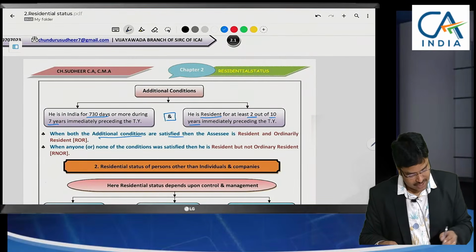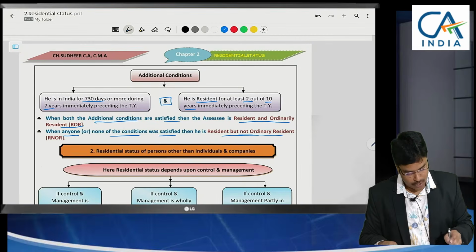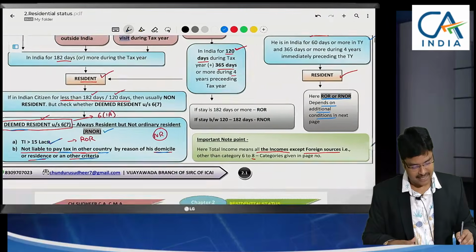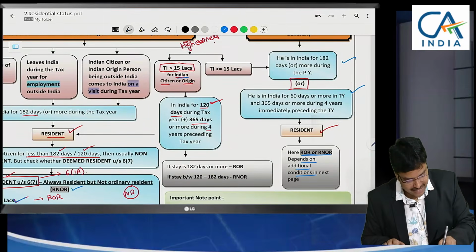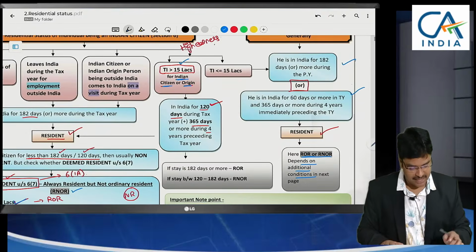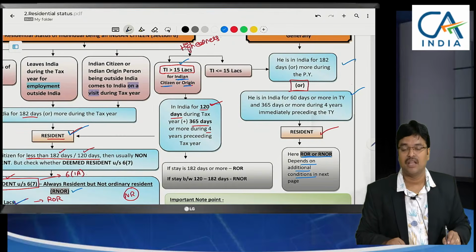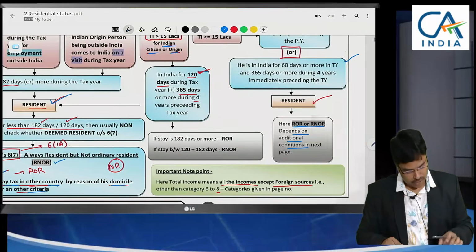When both the additional conditions are satisfied, he will be called resident and ordinary resident. When any one or none of the conditions are satisfied, then he will be called resident but not ordinary resident. So till here is the concept clear? By this we have decided the residential status, and there is one more point here, sir. What I have said here is, for an Indian citizen or person of Indian origin, if the total income is greater than 15 lakhs, a minimum of 120 days stay in India makes him a resident. But along with resident, now we have to decide whether ordinary resident or not.